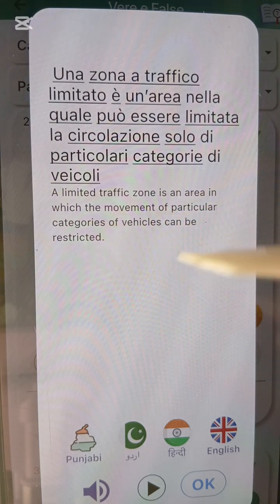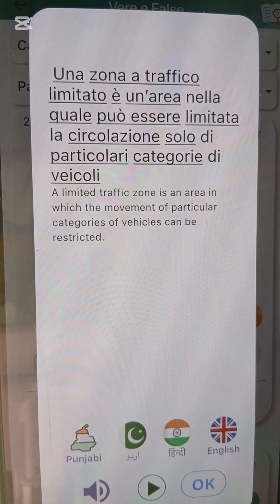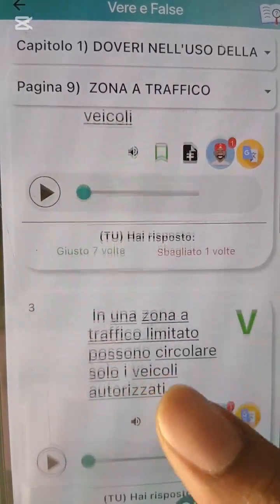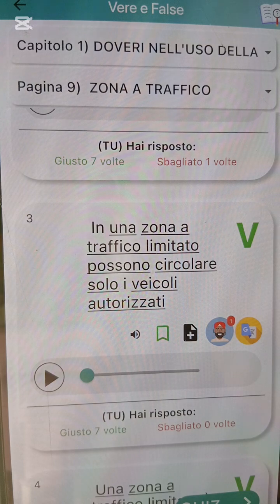He said a limited traffic zone is an area in which the movement of particular categories of vehicles can be restricted. They can tell you this is the only vehicle that can enter and this one cannot enter, and it is possible in a limited traffic area.